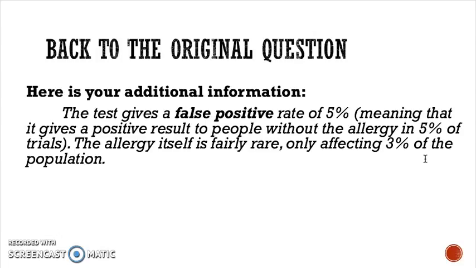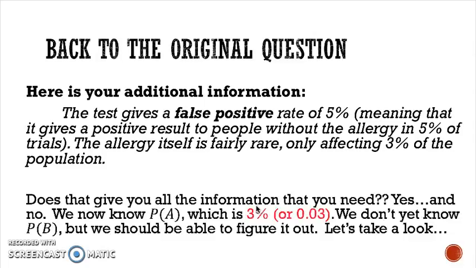So the additional information that we need in order to solve this question is the following. We need to know that the test is giving a false positive at a rate of 5%, meaning that if you give this test to everybody in the world, 5% of the people that don't actually have the allergy are still going to get a positive result. It's going to get it wrong for 5% of the people that don't have the allergy. You also need to know that the allergy itself is fairly rare. It only affects 3% of the population, let's say. So with those two pieces of information, does that give us everything that we need?